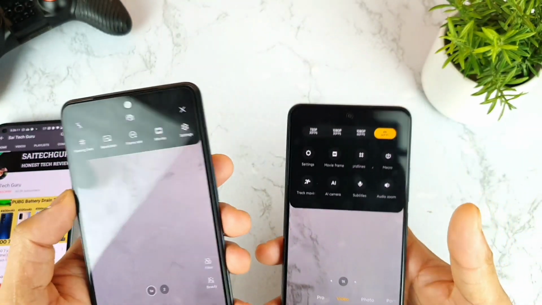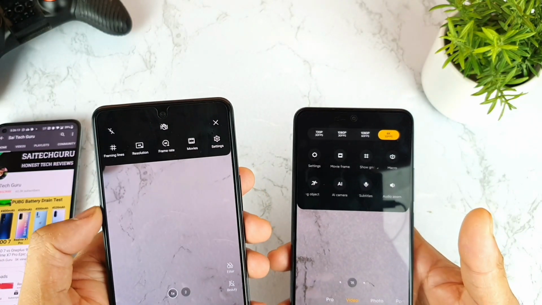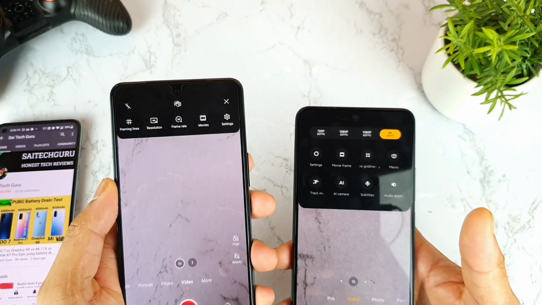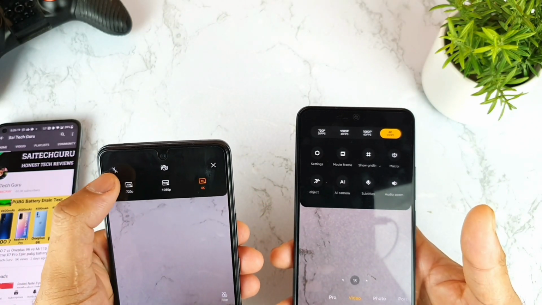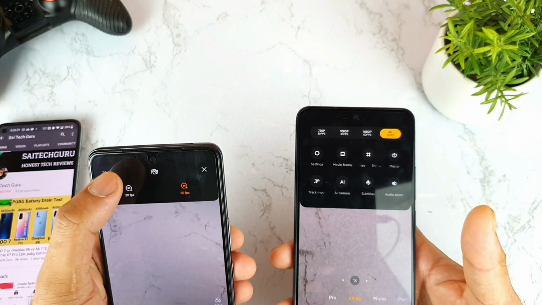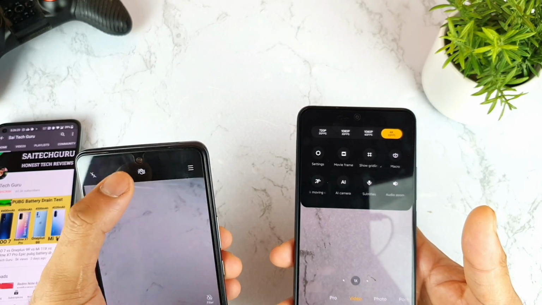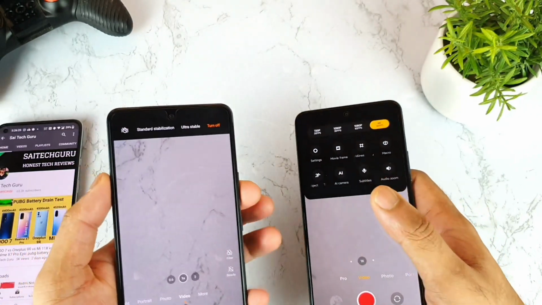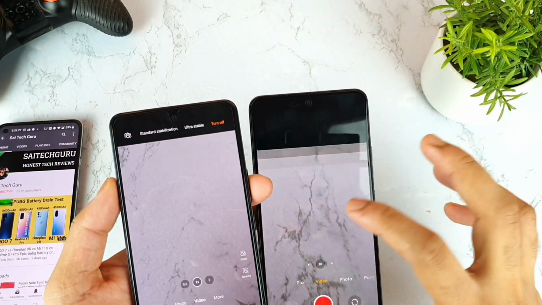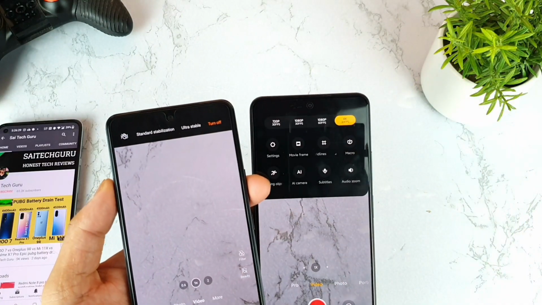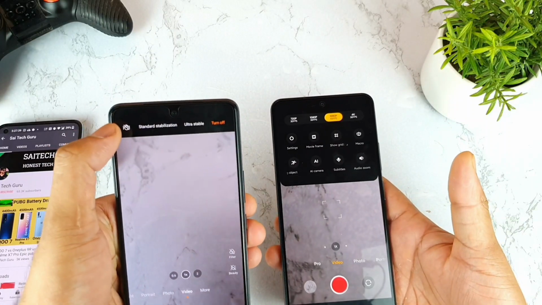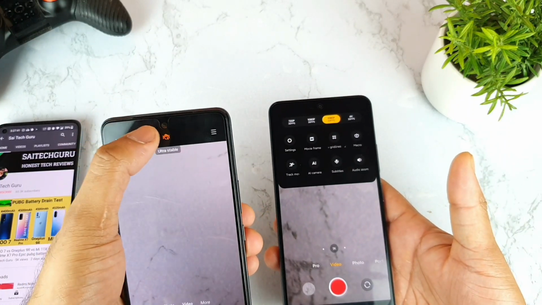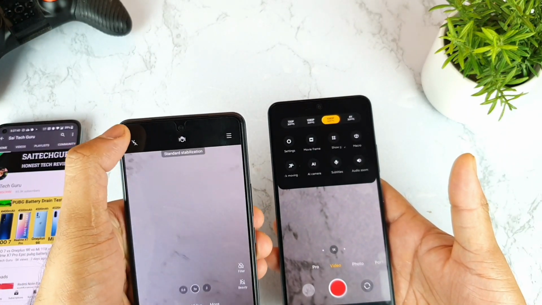So overall, in terms of the camera, I do feel the slightly better options are present in this IQ7 device at this point. You can clearly see 4K 60 fps you can record. As you can see friends, frame rates 1080 60 also you can record. So there is a stabilization mode present in both phones. Stabilization, let me try to show you. And one extra benefit in this IQ7 is that you do get the ultra stabilization mode. As you can see, ultra stable and standard stabilization.